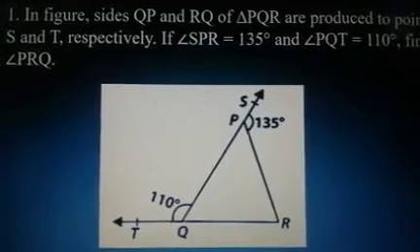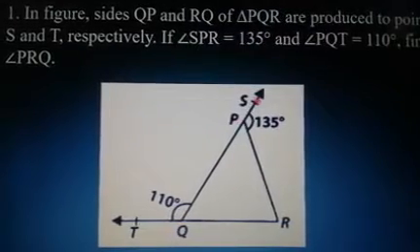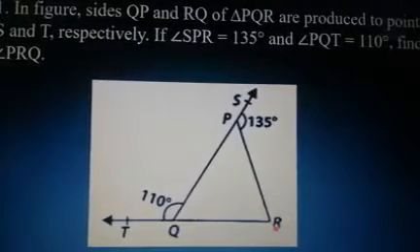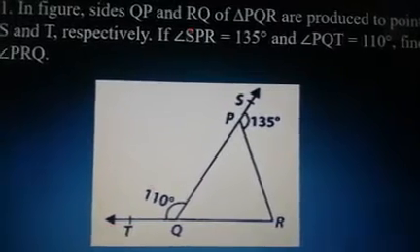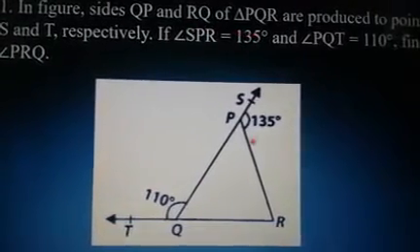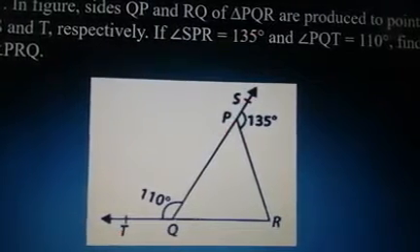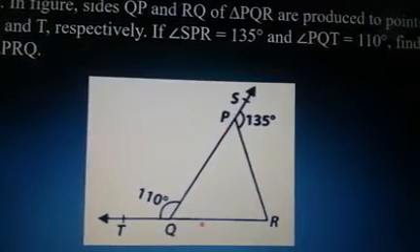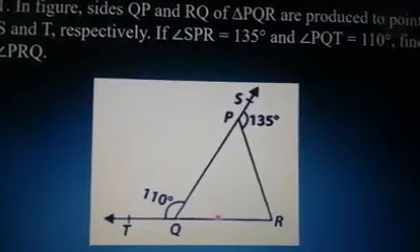So I'm going to draw a triangle PQR, and they are saying that QP is produced, am I right? QP is produced to S. And then RQ is produced to T. So that's what you're going to do. SPR is 135 and PQT is 110. So we are supposed to find PRQ. So let me see how you can find PRQ.